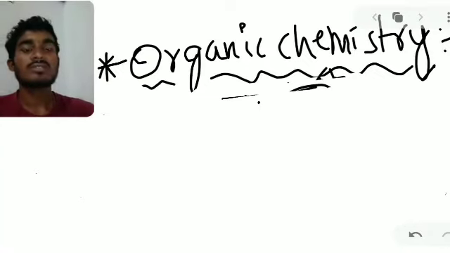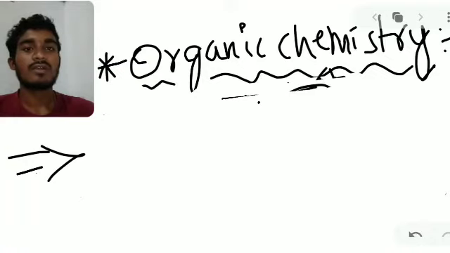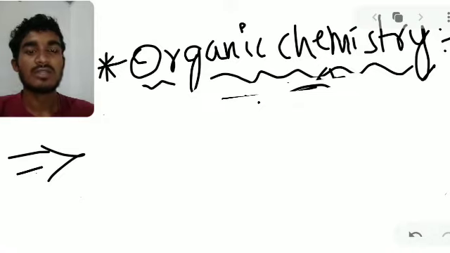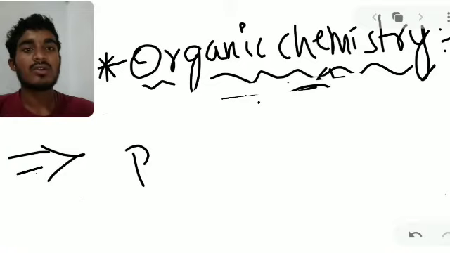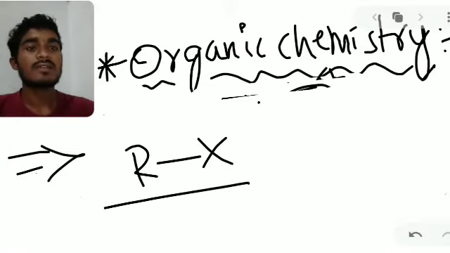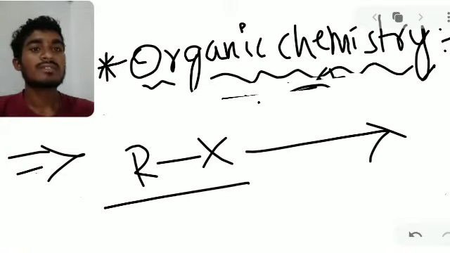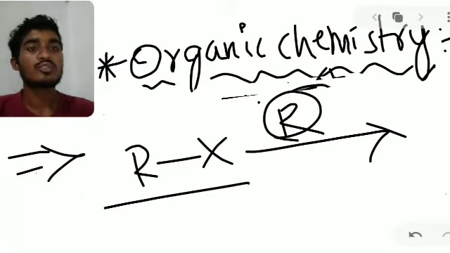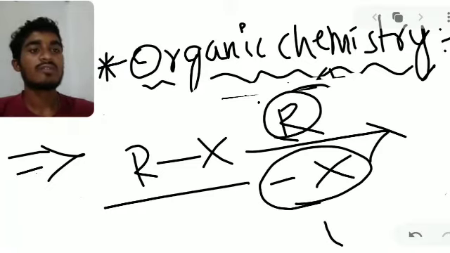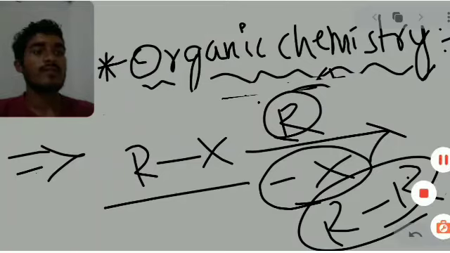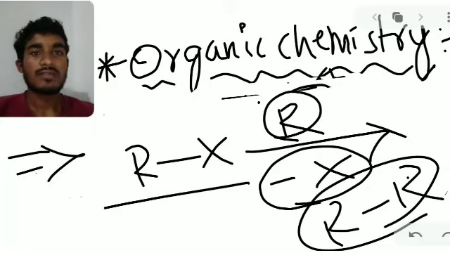So now we'll see the general reactions of alkane and saturated compounds. It is satisfied with single bonds. Here this is an alkyl halide. When we substitute an R group in the place of X, with removal of X, it will form R bond with R. This is the formula of alkane.